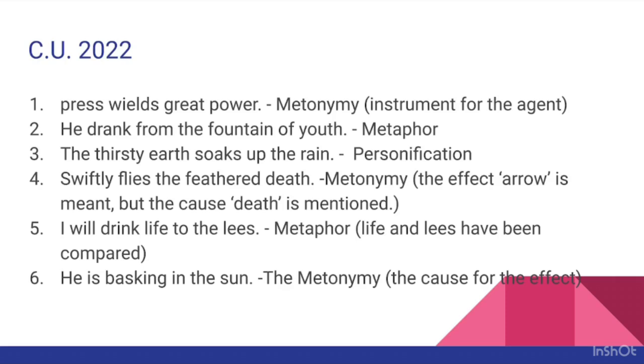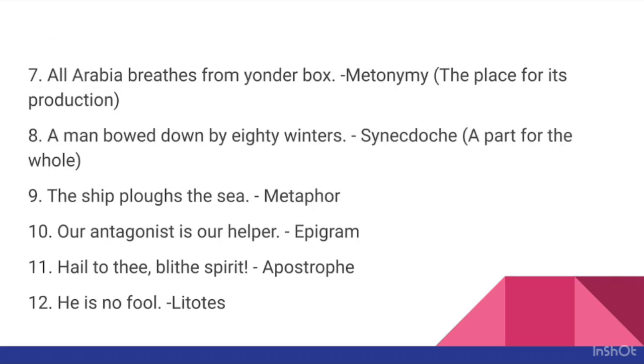He is basking in the sun. This is also an example of metonymy. Here, the sun, which is the cause, is mentioned in the sentence, but it refers to the effect, that is the sunlight. He is basking in the sunlight. Next, all Arabia breeds from yonder box.